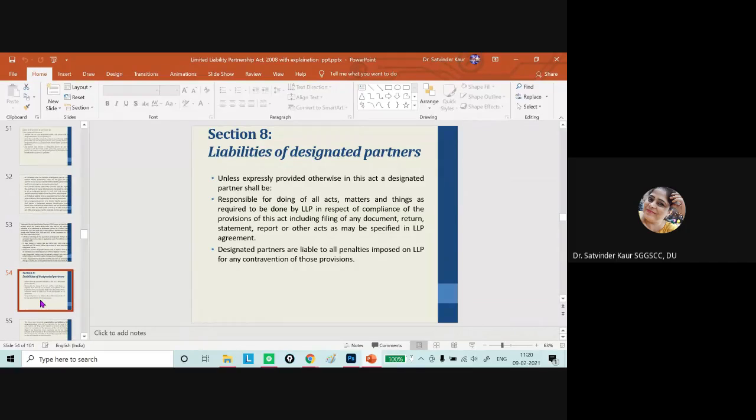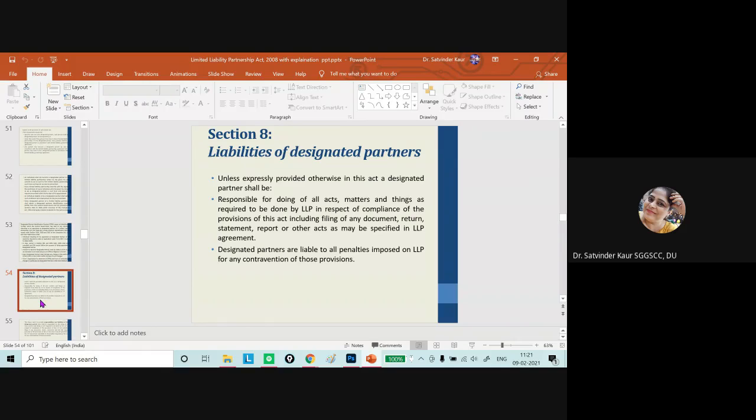Who is eligible to be a partner in the firm, in case of body corporate, and what are the disqualifications of becoming a partner, these points we have already discussed.